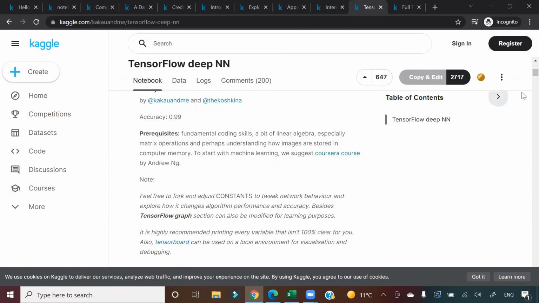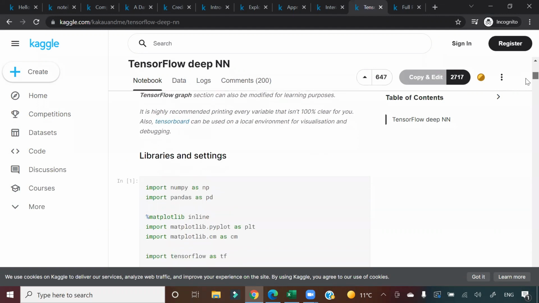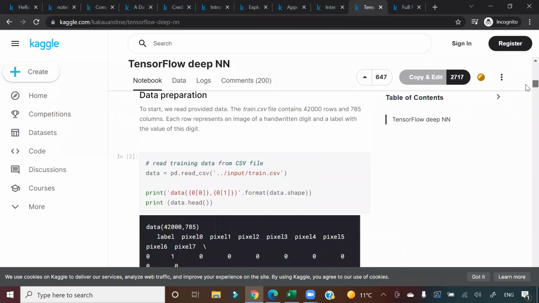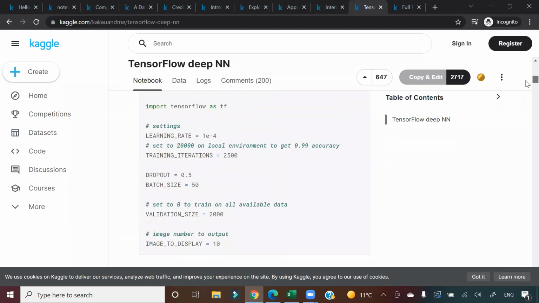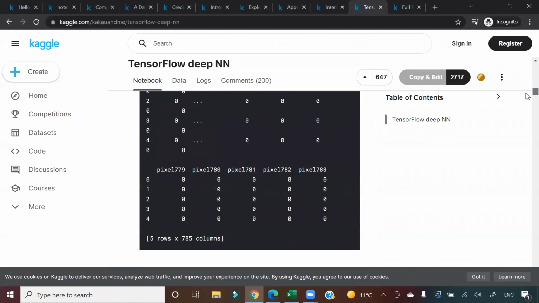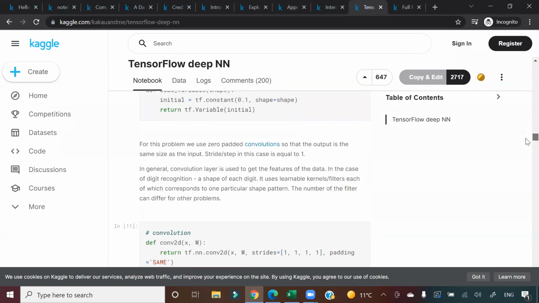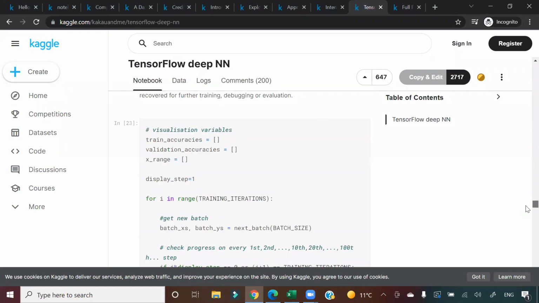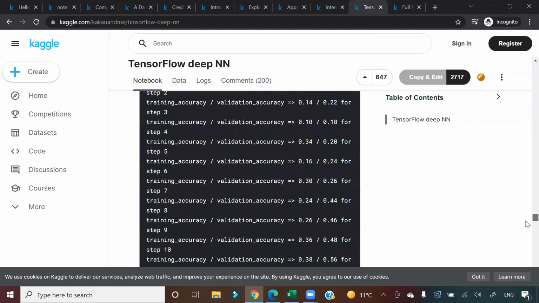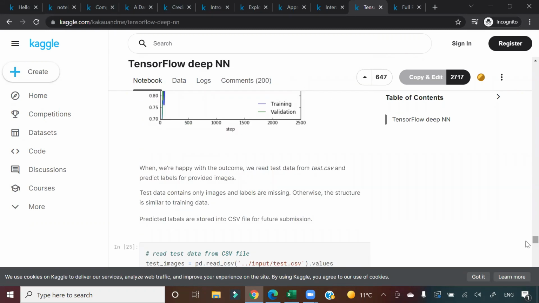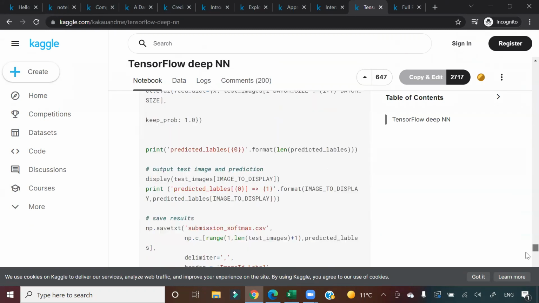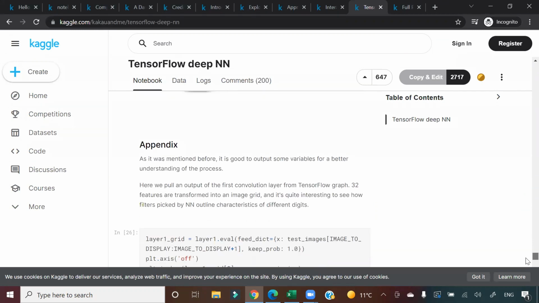Okay. And this will give you a very good understanding of how you can run a basic neural network with TensorFlow, how you can tune the parameters, what input it expects, how to interpret the output, how to work with TensorFlow graphs, how to work with different optimization techniques, all these things, right? This will give you that bigger perspective.